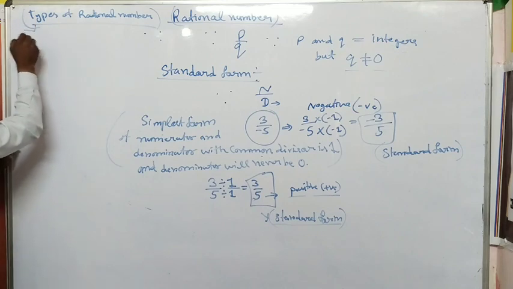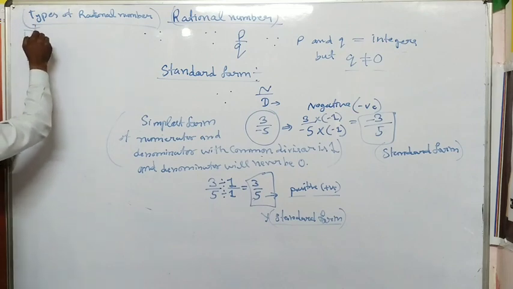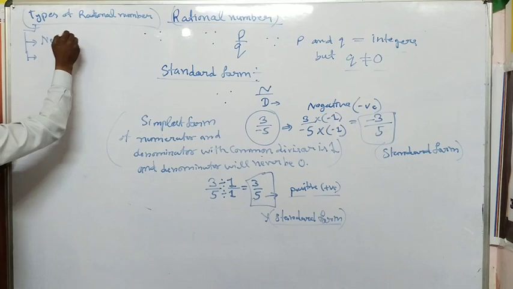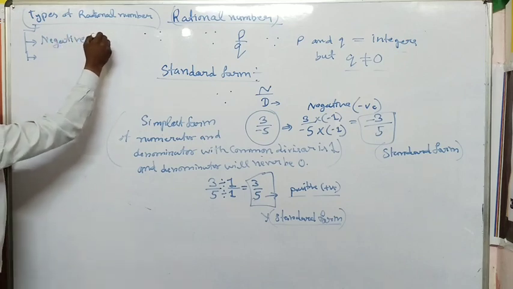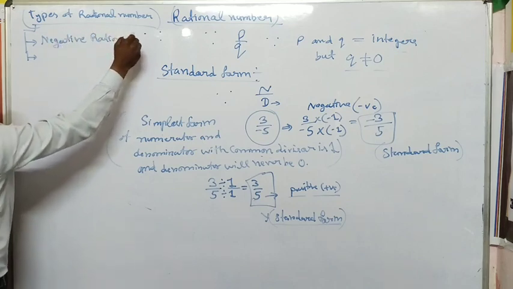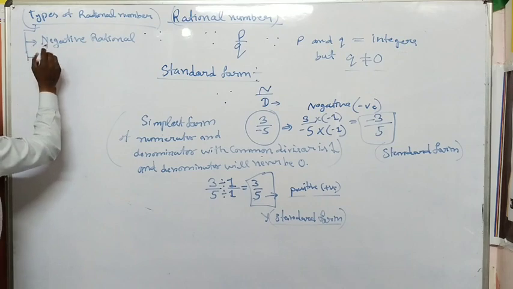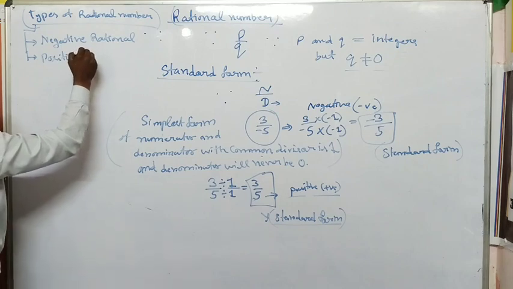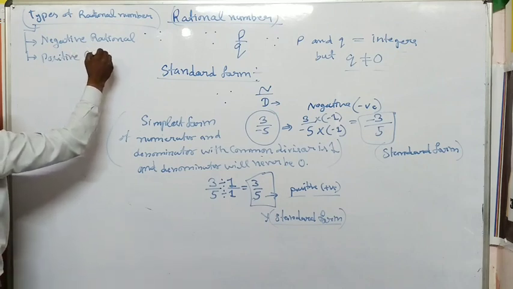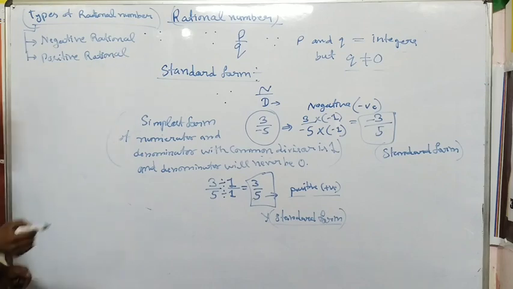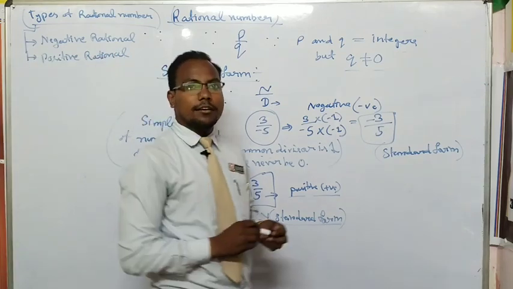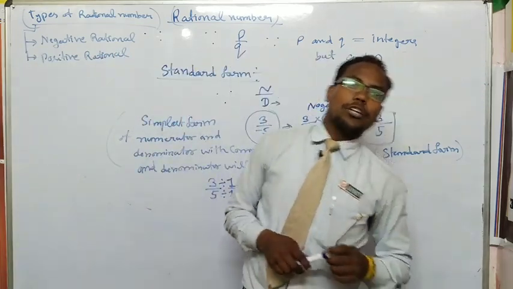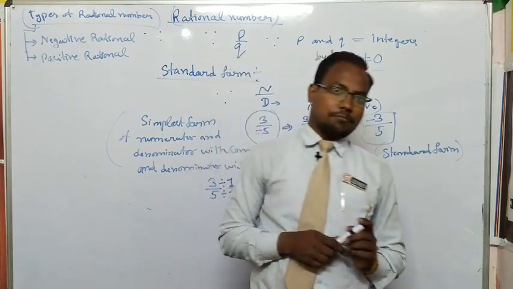Every single student will be eager to know: sir, you are describing the rational numbers, but is it possible that there are some numbers which cannot be rational? Yes, it is possible. But those cases we will discuss in further classes. Here we are going to talk about the types of rational number.